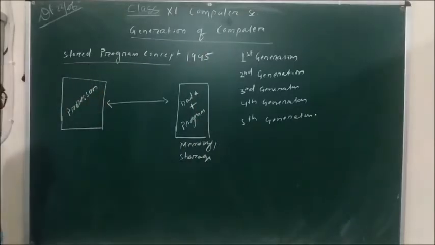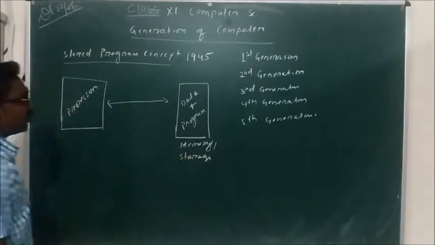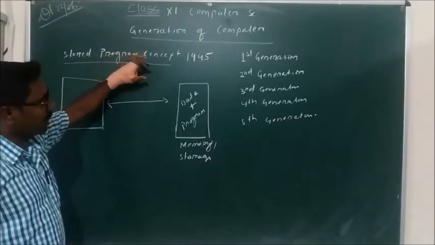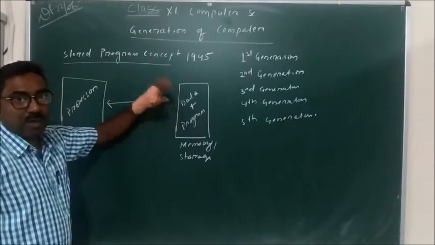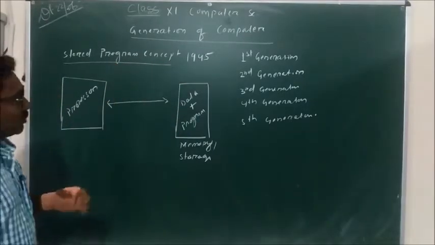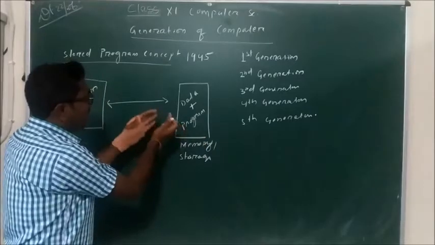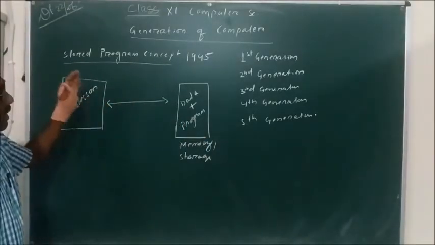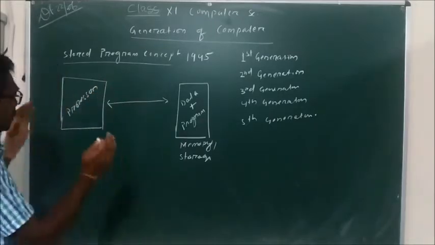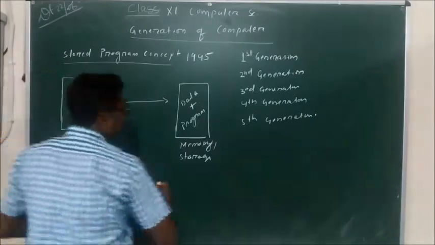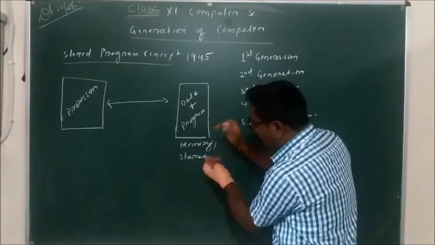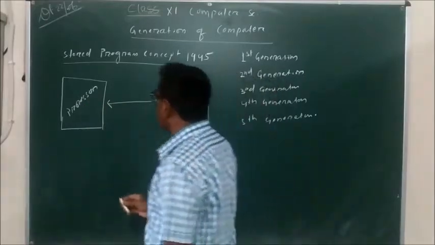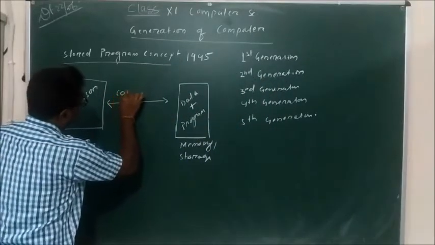This diagram explains the stored program concept. According to John von Neumann, the data as well as the program should be stored first, then processed by the processor where the calculation is done, and then the result is also stored. So there are two parts: one is the processor, and the other is the storage where the data and program are stored. To connect the processor and the storage, communication channels are used.